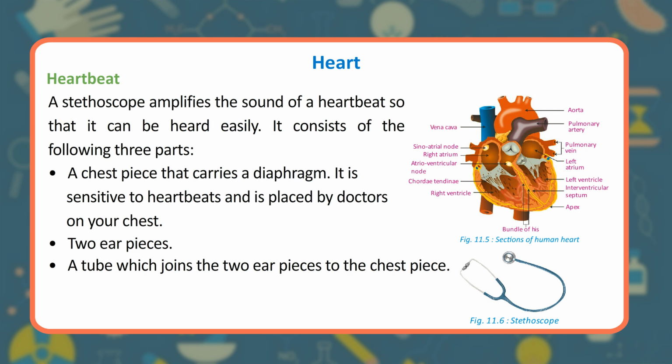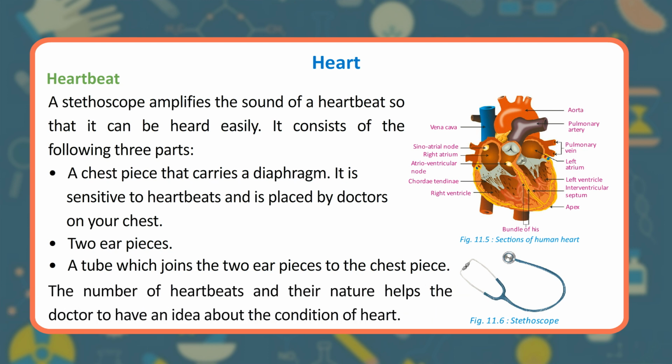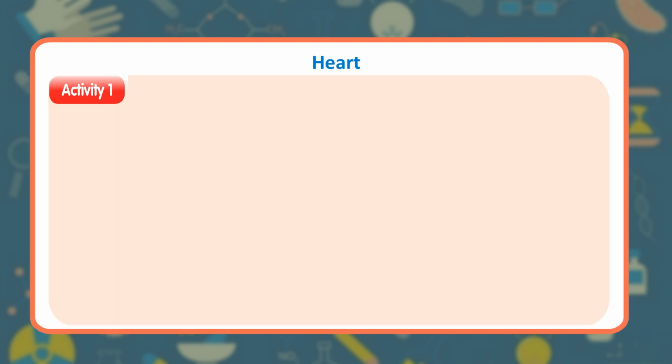Vena cava. Sinoatrial node. Right atrium. Atrioventricular node. Chordae tendineae. Right ventricle. Bundle of His. Apex. Interventricular septum. Left ventricle. Left atrium. Pulmonary vein. Pulmonary artery. Aorta. The number of heartbeats and their nature helps the doctor to have an idea about the condition of the heart. Activity. Making a stethoscope.